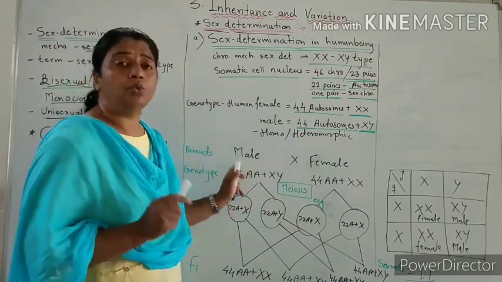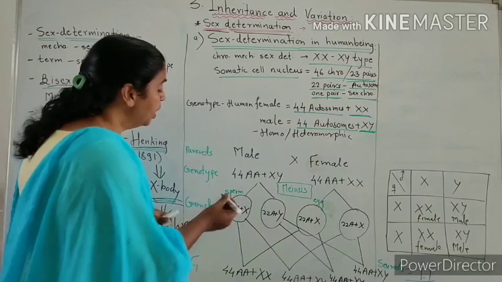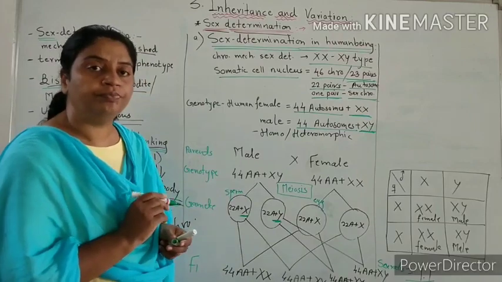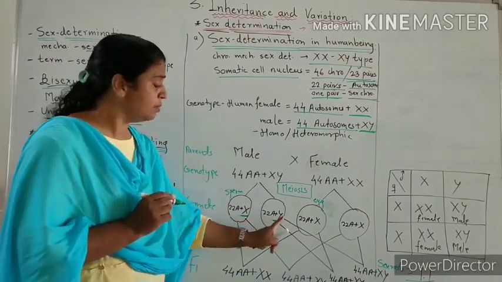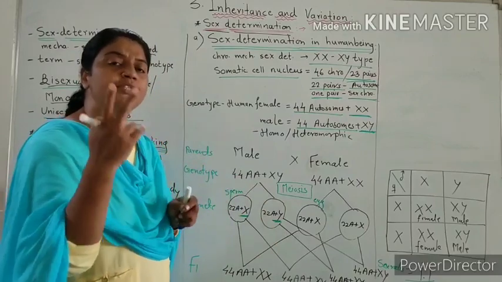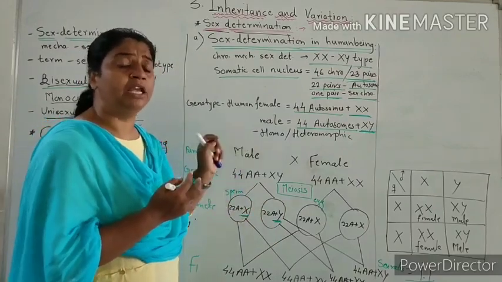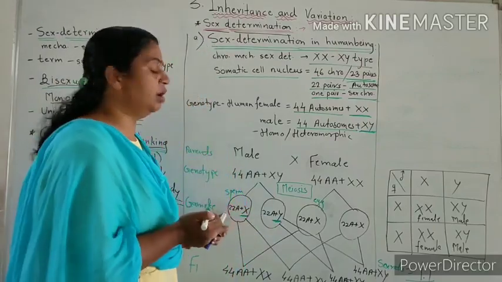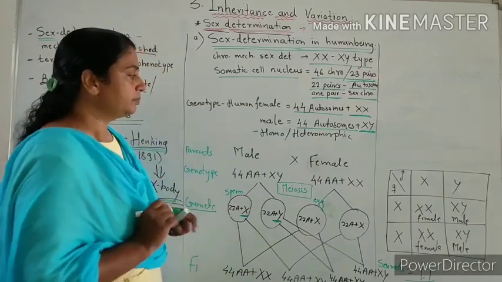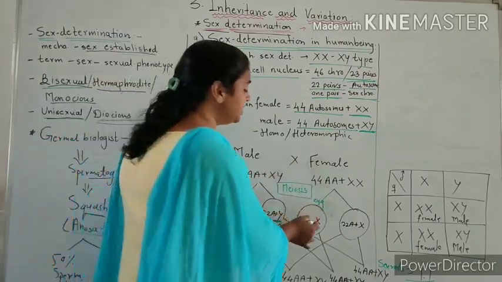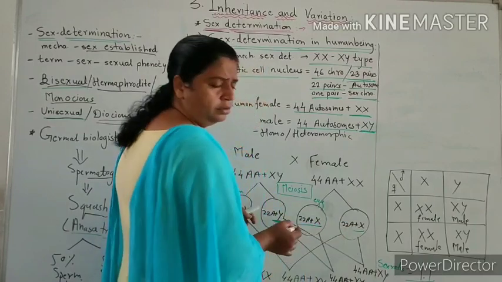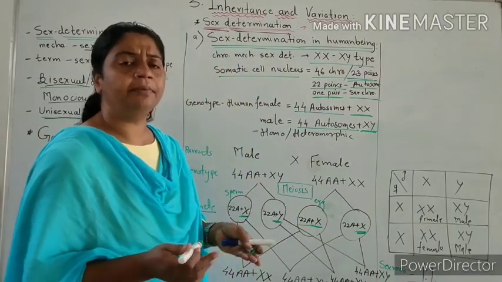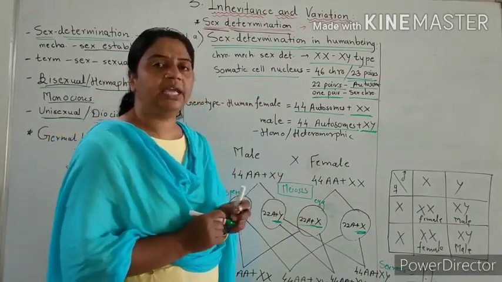Here, the human male produces 2 types of sperm. One sperm having X chromosome and another sperm having Y chromosome, which means 2 types of sperms are produced by the male. So the human male is called heterogametic, as 2 types of gametes are produced. And the human female produces 1 type of egg. One having X, another having X, means a single type. All are similar. 1 type of egg is produced.